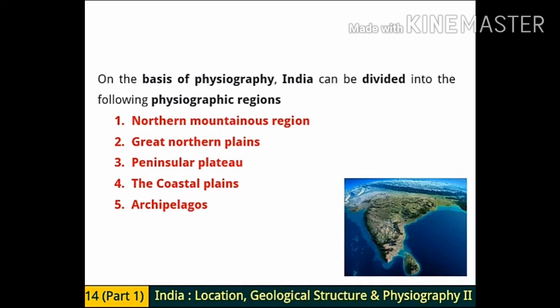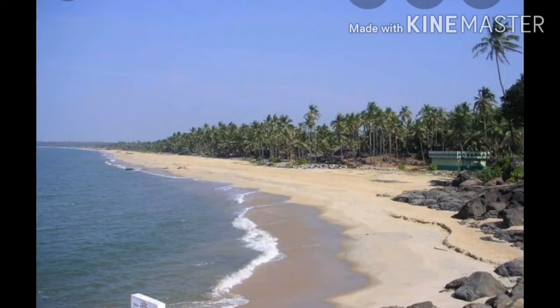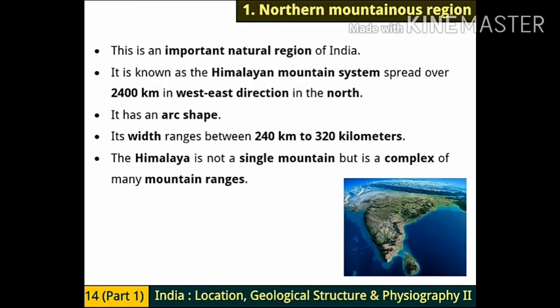You are very clear about peninsular. We have already learnt about it, three-sided water. Coastal plains means the seashores. And archipelagos, what does it mean? It is a group of islands like Andaman Nicobar. Now we will learn about the first point, Northern Mountainous Region. Here we will learn about the mountain chain of the Himalayas, the mountains in the Northern Mountainous Region, that we will see here.